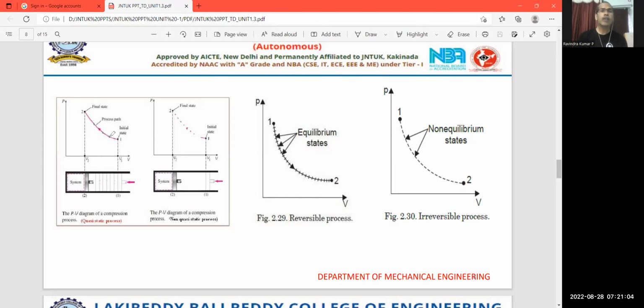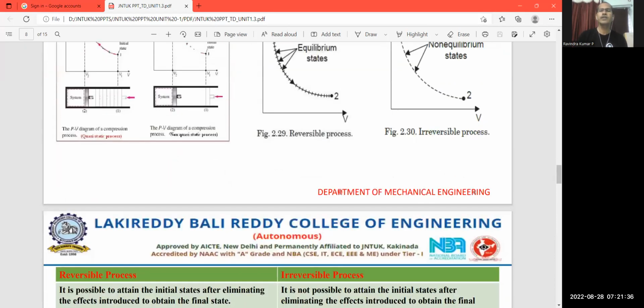The properties should have the thermodynamic value, that is, it should be a balanced condition with respect to the system and the surroundings. Whereas in this case, it is non-equilibrium, that is the non-quasi-static process. So the intermediate states are in non-equilibrium states. So this is not going to satisfy the thermodynamic equilibrium, right? So this is the content of what we have discussed in the class.